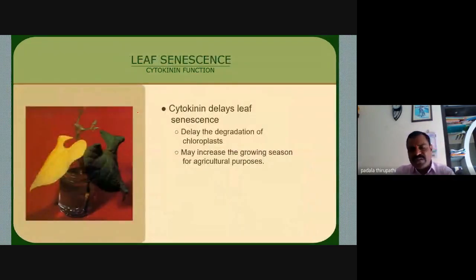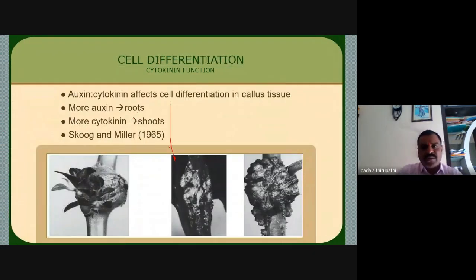In tissue culture technology we observe cell division. This is the callus. Callus is an undifferentiated mass of tissue or mass of cells. This is the conical flask.